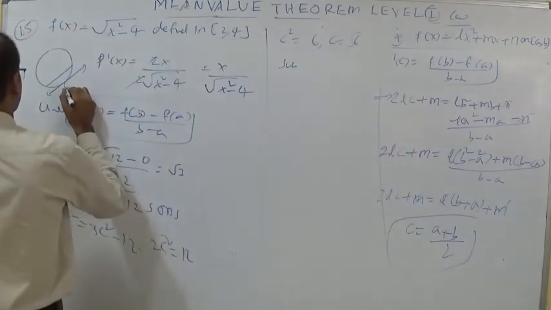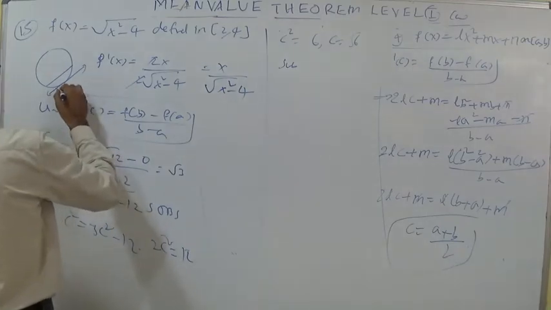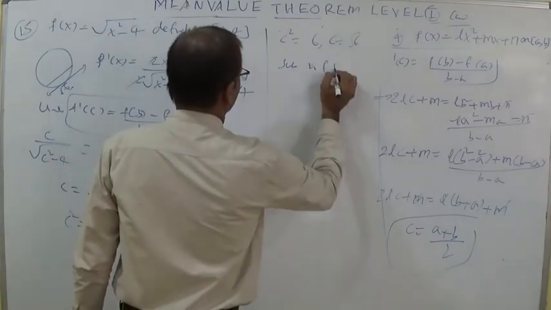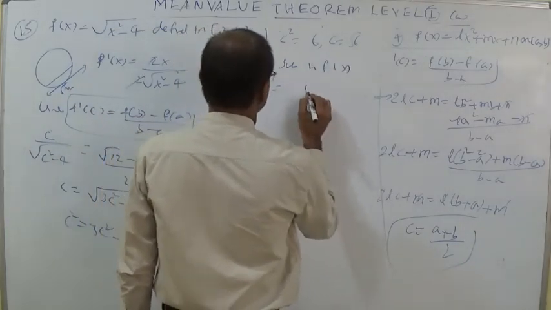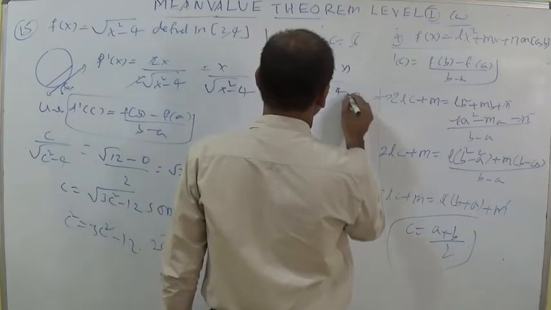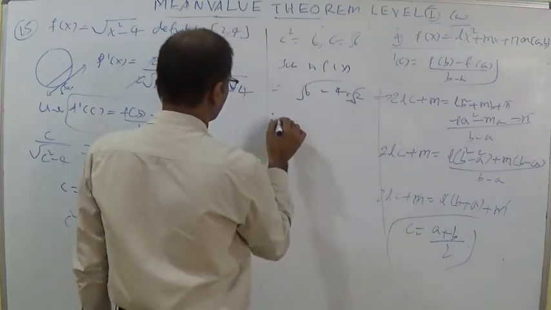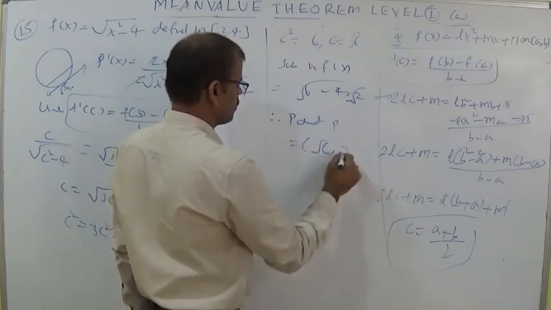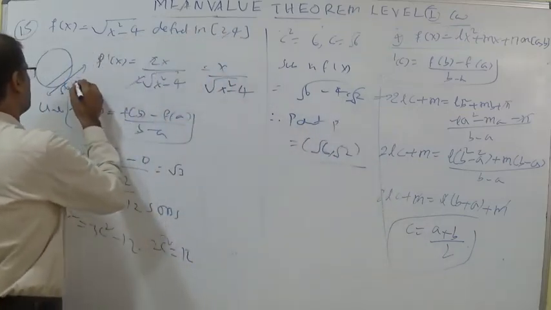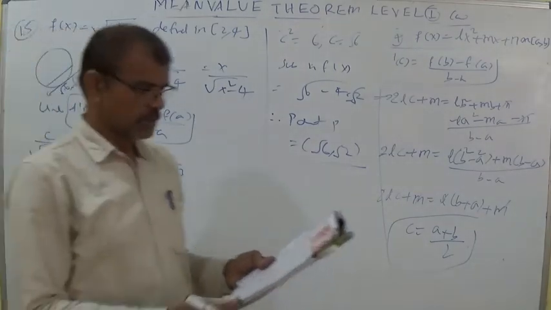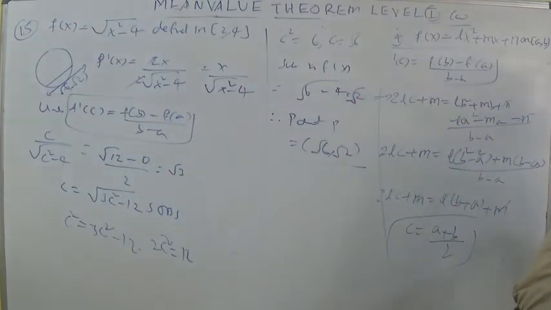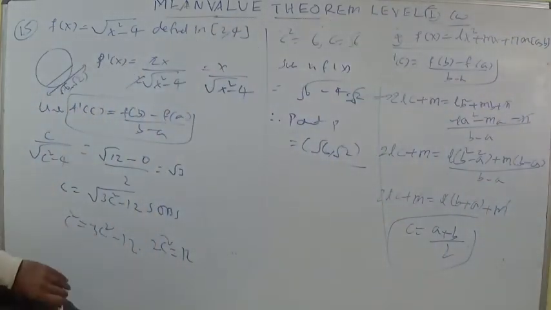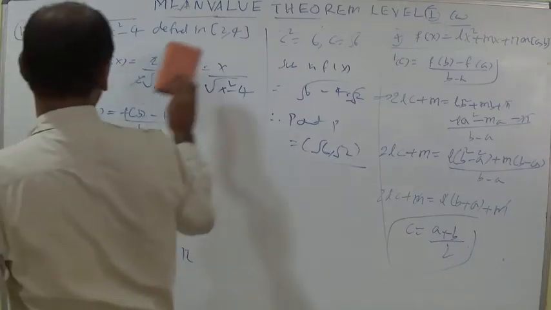For the tangent parallel, we should calculate the point of contact. The point should lie on the curve also. So substituting in f of x, that is equal to 6 minus 4 over root 6, it becomes root 2. Therefore point P is equal to root 6 comma root 2. The second option is there. We completed level 1 classwork according to Rolle's theorem and Lagrange's mean value theorems.